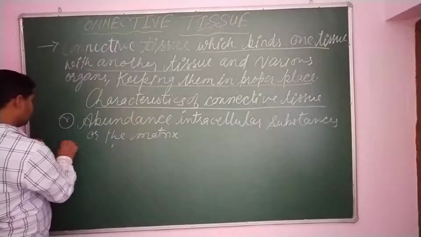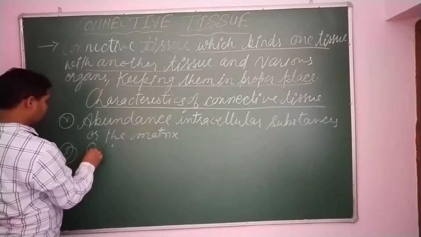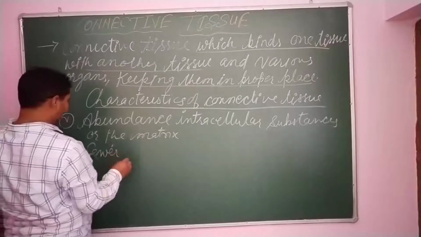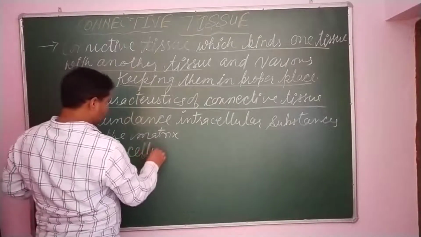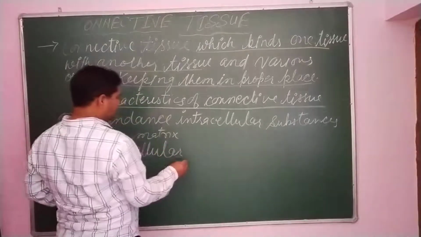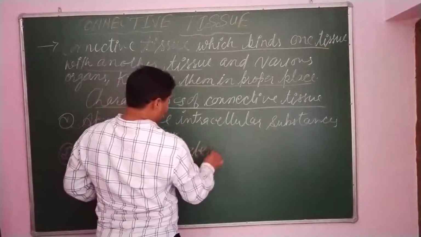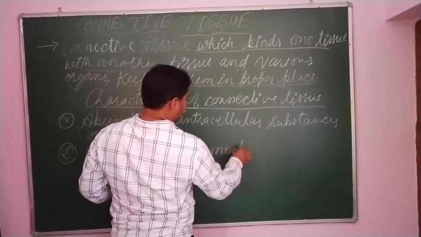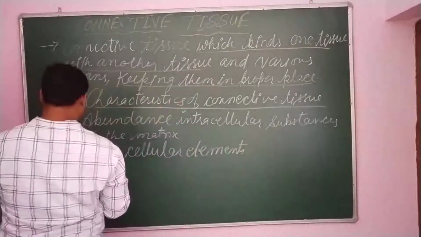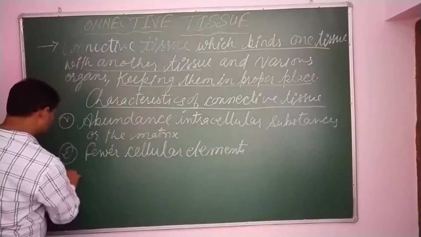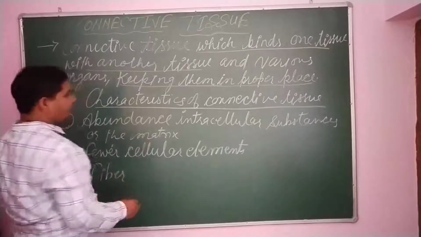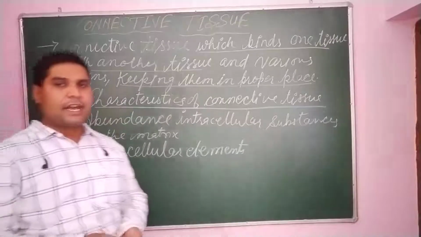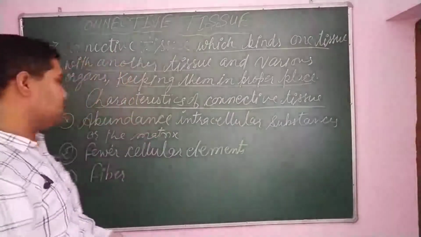Second is fewer cellular elements, and third is fiber. These are the three characteristics of connective tissue.